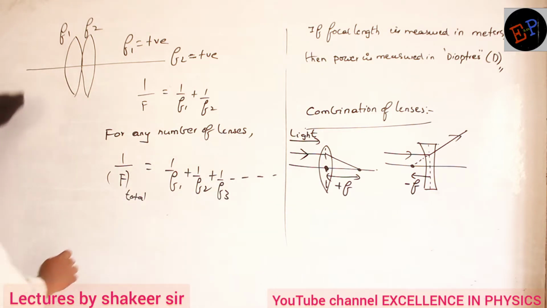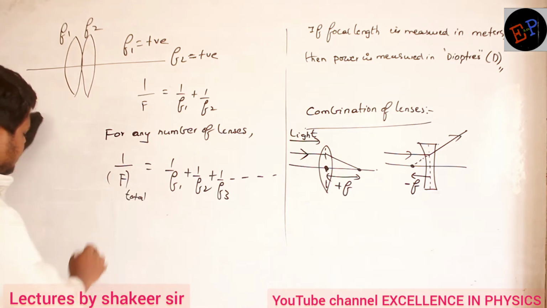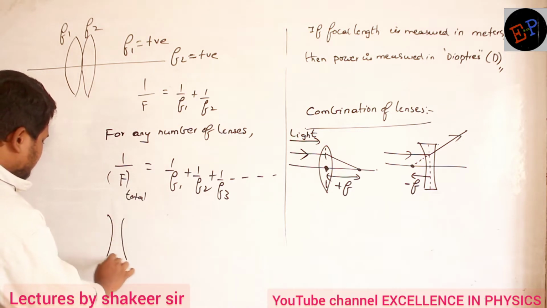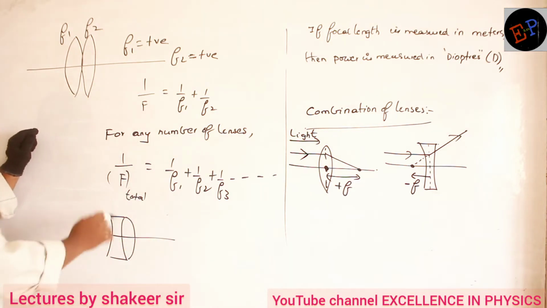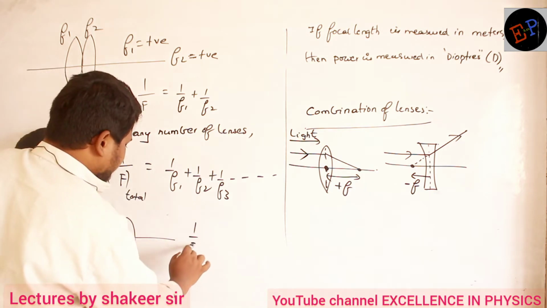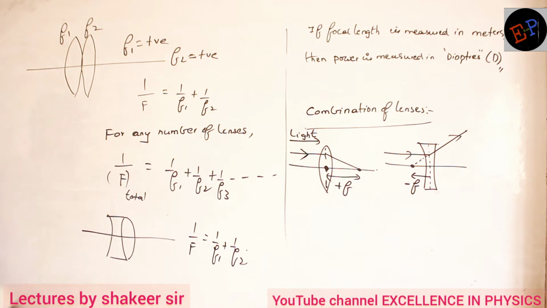Okay. So instead of this, for example, if I place one convex lens and one concave lens. So this is one convex lens and this is another, a concave lens. Clear now? Then in this condition also I can use the same relation: 1 by f is equal to 1 by f1 plus 1 by f2. This is what I have to write. But if you take the first lens, the concave lens, its focal length is negative.